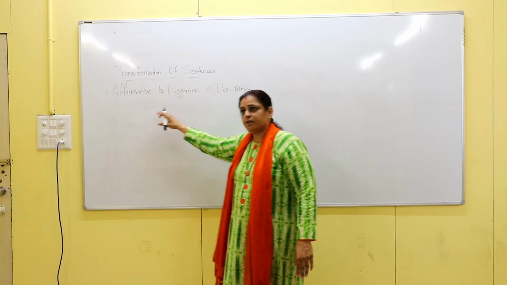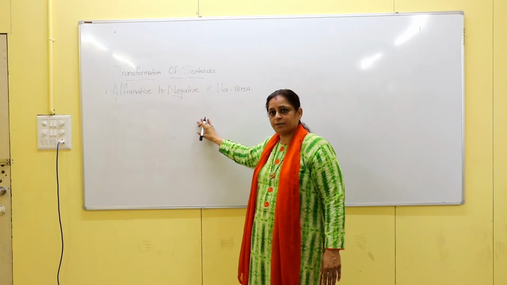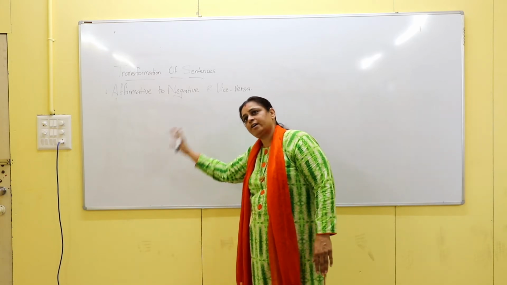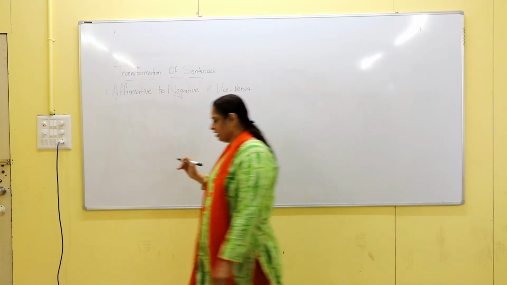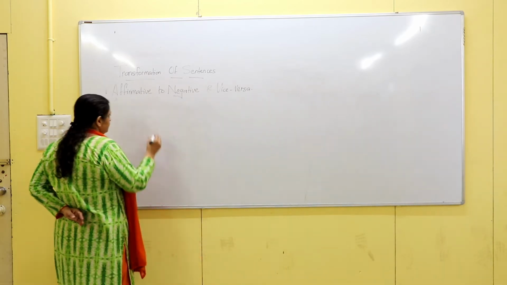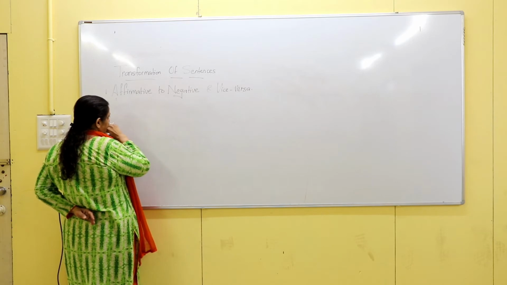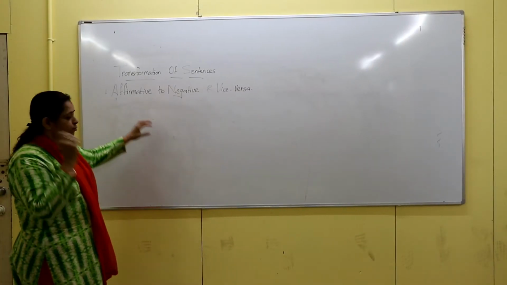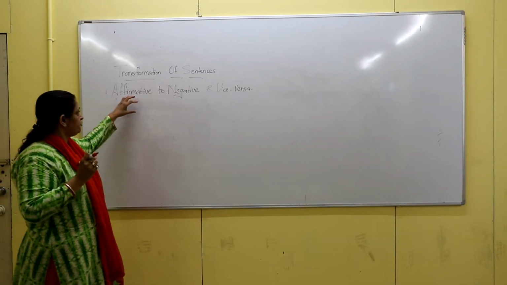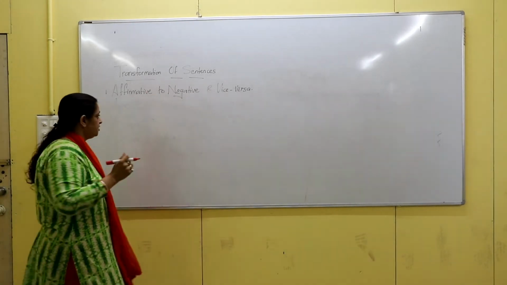So now here we are going to go with the example of affirmative to negative and then how negative is transformed to affirmative. Okay. So here we are going to go with the example of transformation of an affirmative sentence into a negative sentence.